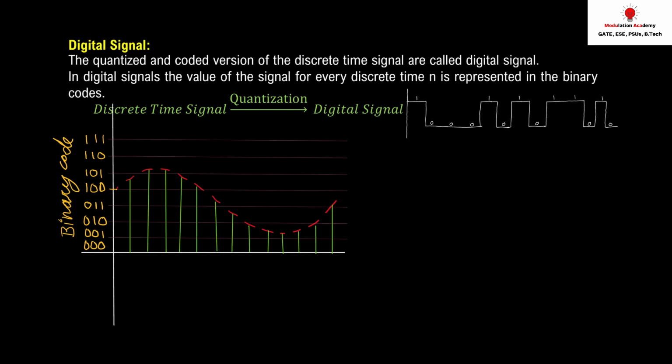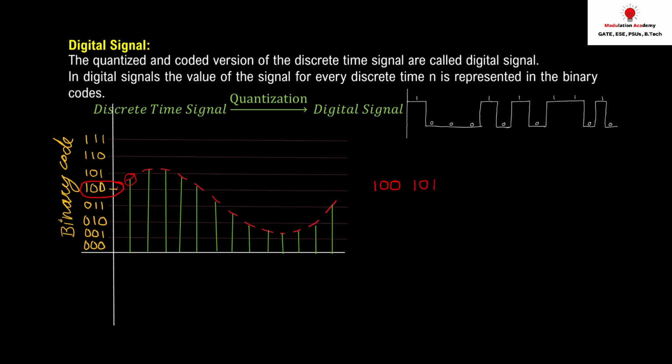Let's see here. The first sample will be assigned the binary value 100. You can increase the number of levels; if you increase the number of levels, the number of bits is going to increase. The second sample lies between 100 and 101, so I'm going to use the higher value. For that sample I'll assign 101.